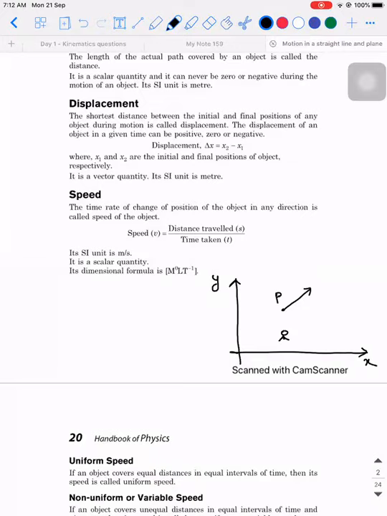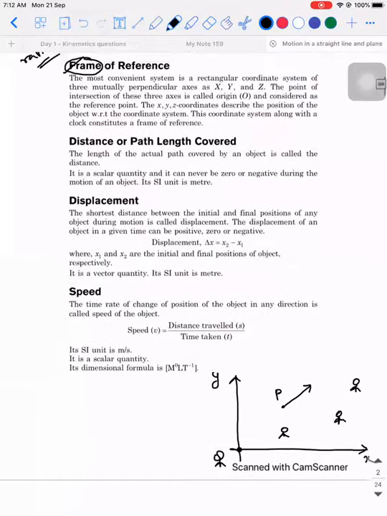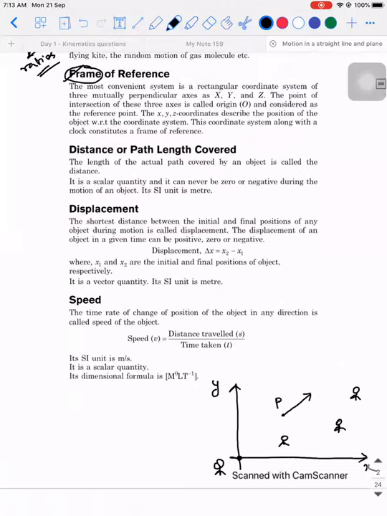I can be here, I can be here, anywhere I want. Generally, what we do is we position ourselves at the origin so that all the distances are easy for us to calculate using the concept of vectors. So the frame of reference is the most convenient system, a rectangular coordinate system. What do you mean by this rectangular coordinate system?